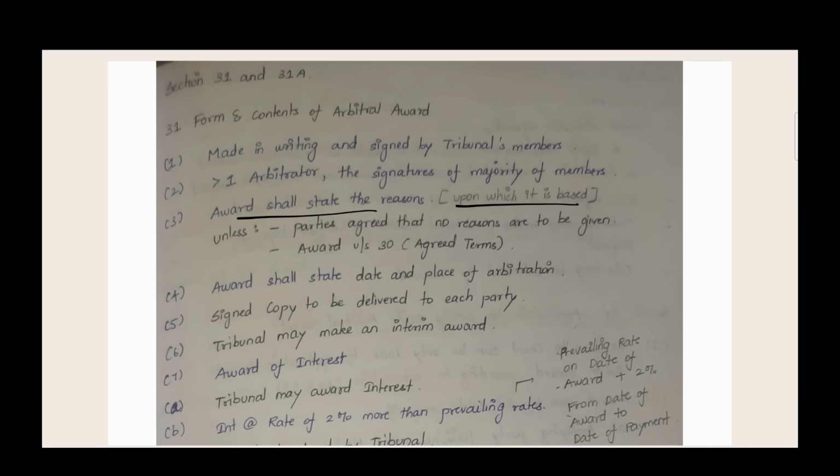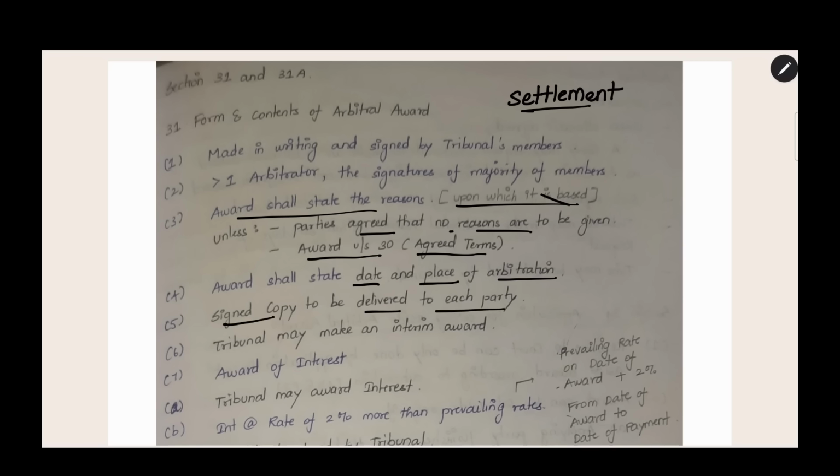There are certain situations where reasons are not required. If the parties agreed that no reasons are required, then it will not be there in the award. If the award is under section 30, agreed terms, according to settlement, then no reasons should be given. The award shall state the date and place of arbitration, where the arbitration happened and the date on which it happened. A signed copy should be delivered to each party. If there are 2 parties, both of them will get 1 copy of the arbitral award.